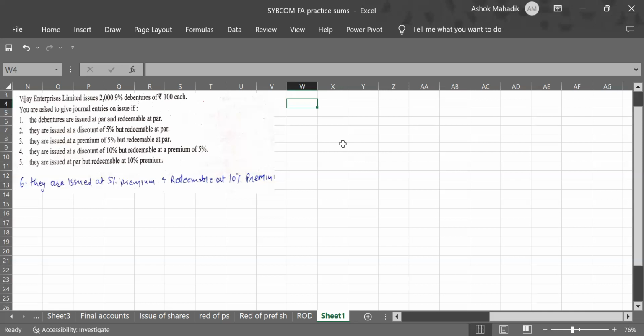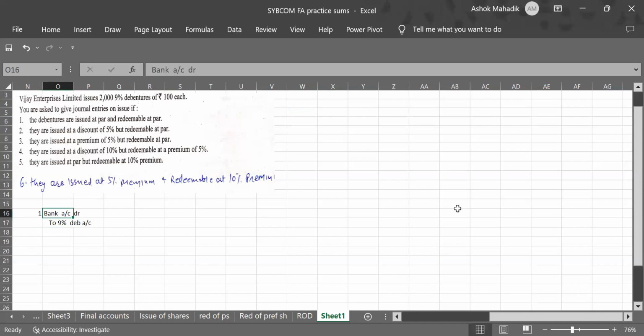You are asked to give journal entries on issue if the debentures are issued at par and redeemable at par. If it is redeemable at par, you just ignore that part. You just pass the entry for debentures issued at par. I'll start from here so that we accommodate all the entries. First entry, when you sell debentures at par, what is the entry? Simple entry, bank account debit to 9% debenture account.